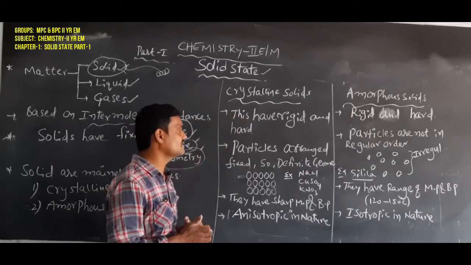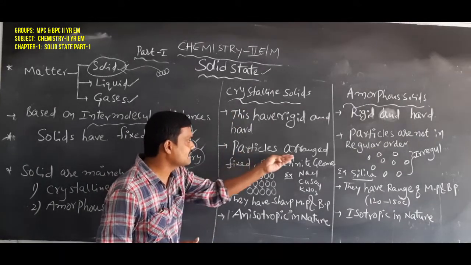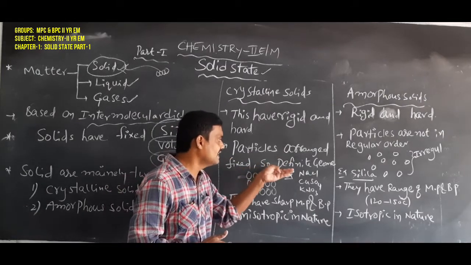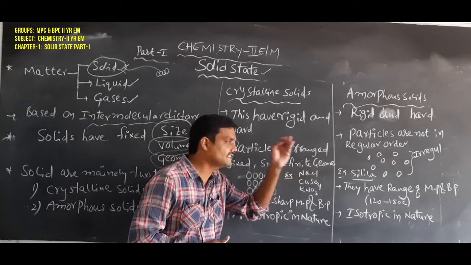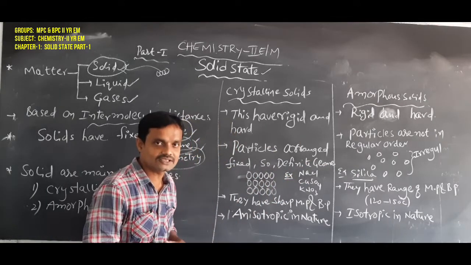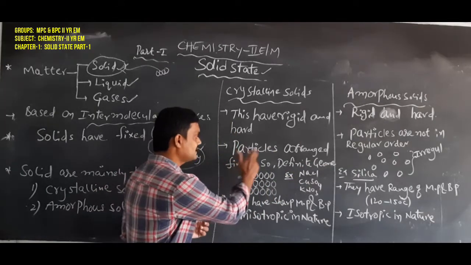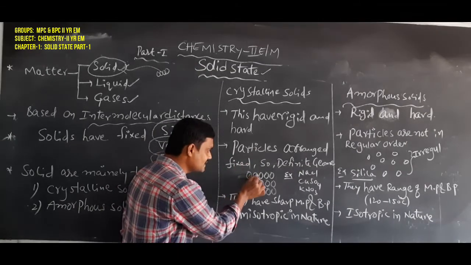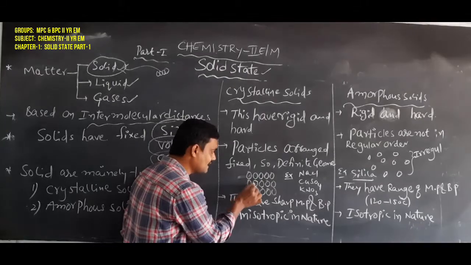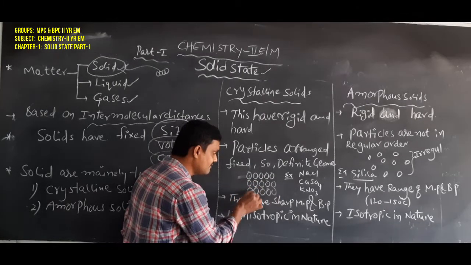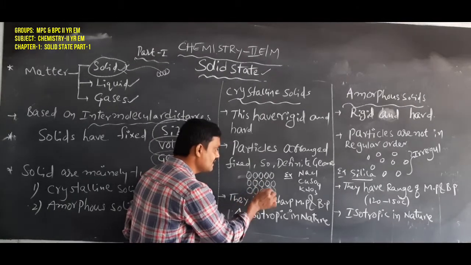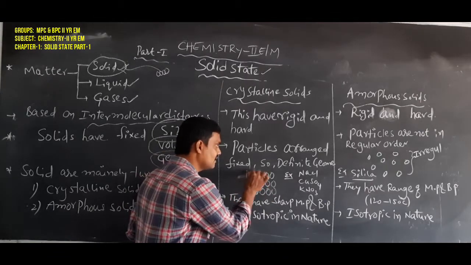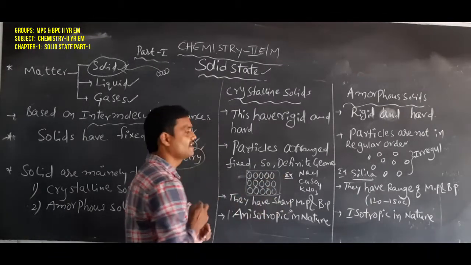In crystalline solids, the particles are arranged in a fixed manner, so they have a definite geometry.